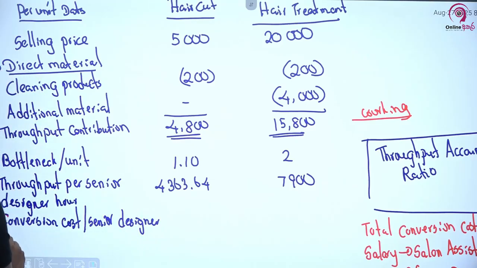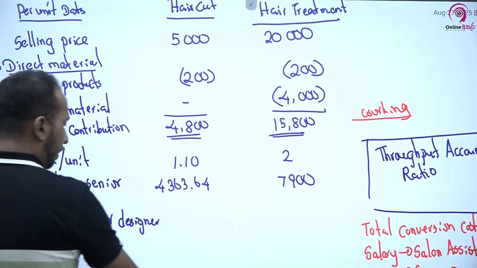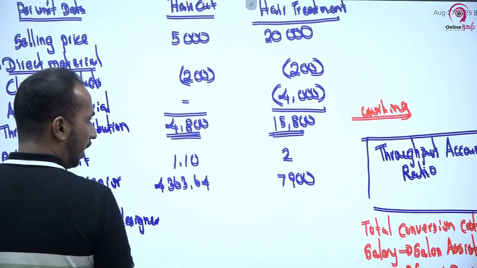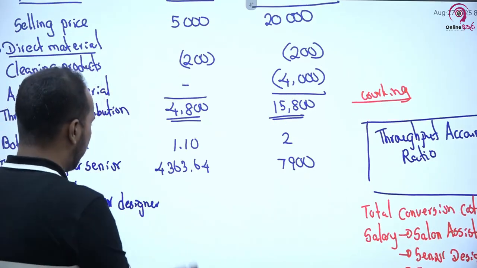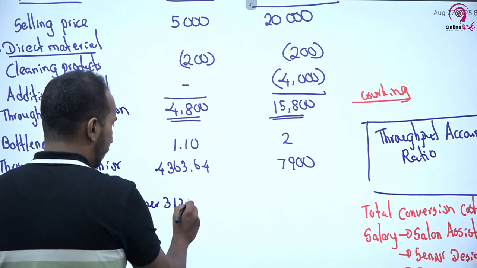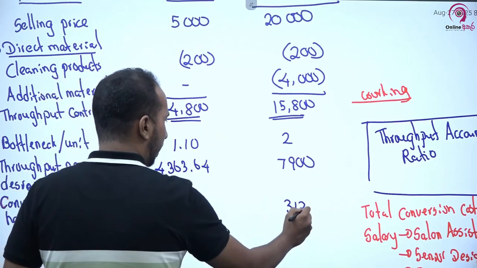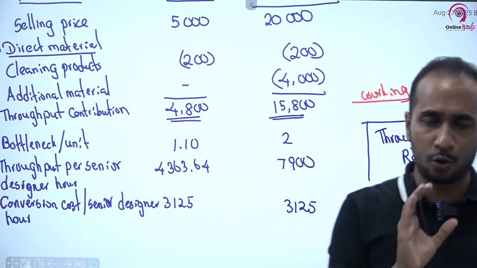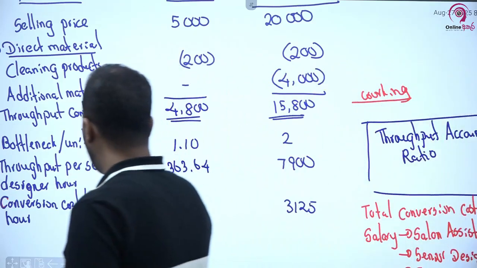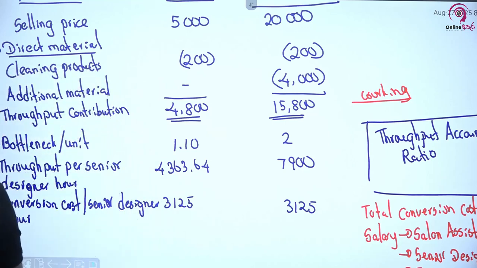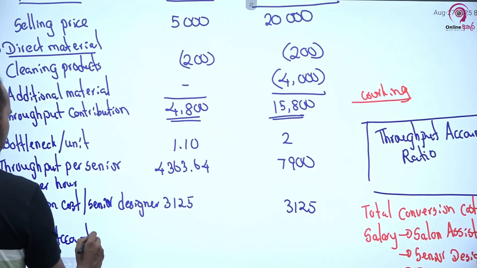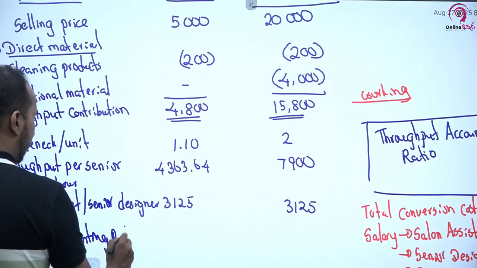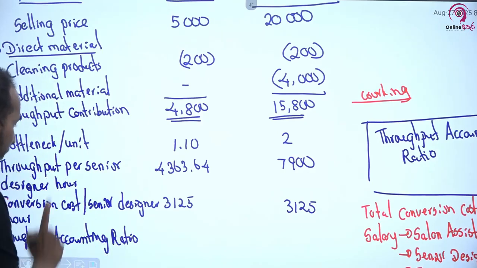Senior designer පැයකට ළමයි conversion cost එක කොච්චරද කියලා අපි දැනටමත් calculate කරගත්තා. 3,125ක් කියලා අපිට ආවා. question එකෙන් අපෙන් අහන්නේ throughput accounting ratio එක. The question is asking us about the throughput accounting ratio. So now you can calculate the throughput accounting ratio. You know how to calculate this. Throughput accounting ratio එක දැන් ඔයාලට calculate කරන්න පුළුවන්. කොහොමද calculate කරන්නේ? මම කිව්වා.